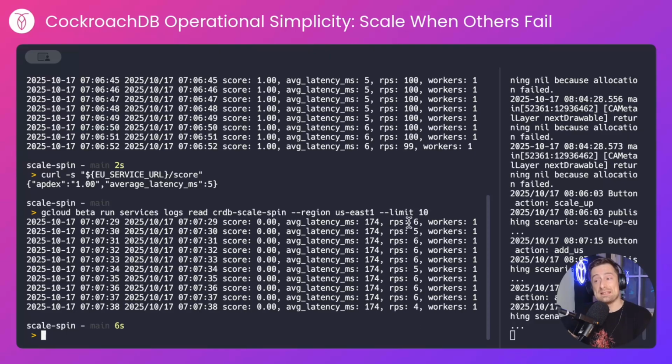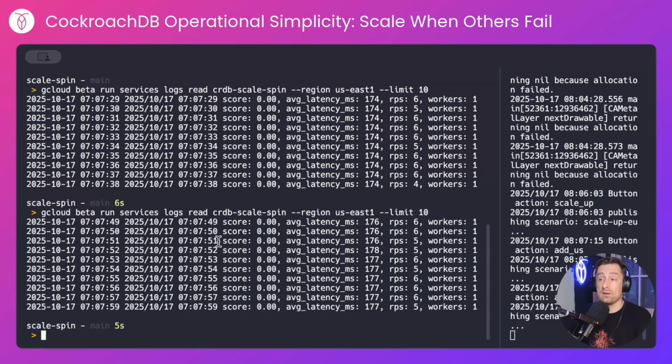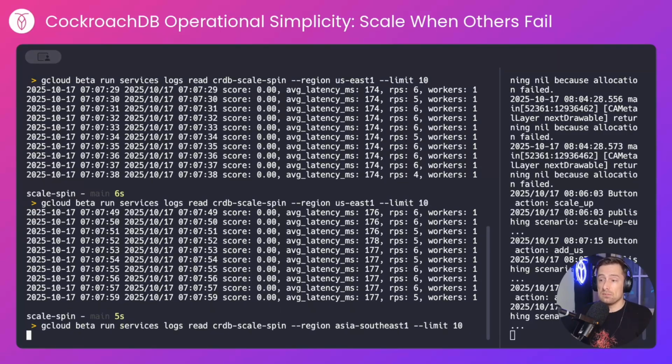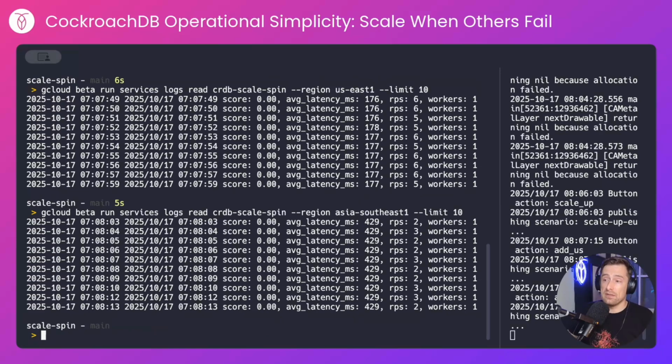Instead of 5 to 6 milliseconds, we're now seeing 5 to 6 requests per second with the average latency taking that cross-pond hop and back again of around 174 milliseconds. And our Apdex score is 0 now, which is unacceptable. A user in the US would not be getting an acceptable experience of the application. The story will be worse for users in Singapore because their requests are having to travel that much further. So we're making 2 or 3 requests per second and each request is taking nearly half a second, which is completely unacceptable.